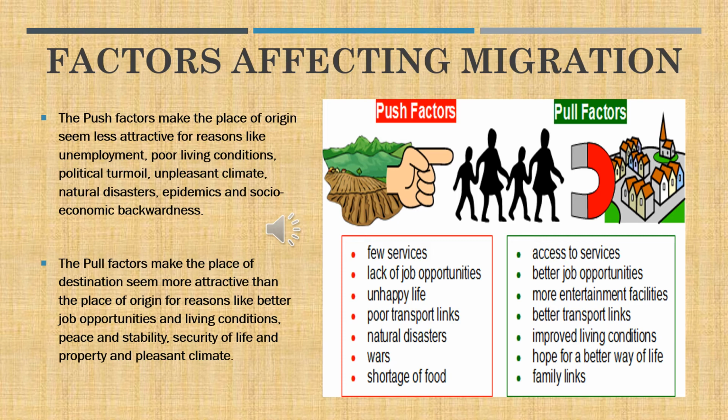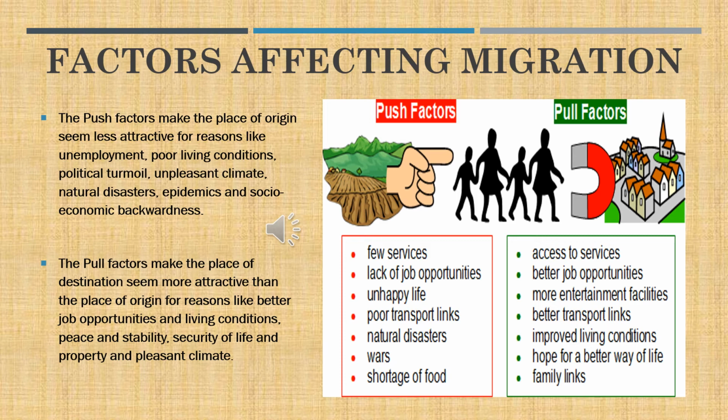Whereas when you come to the pull factors, they have an ample amount of services that can be accessed easily. They have much better job opportunities and plenty of choices to select from, and more entertainment facilities. Man gets bored with repeated work, so he needs entertainment also. Then better transport links, different types of transport like roadways, railways, airways, shipways, everything man wants to enjoy.